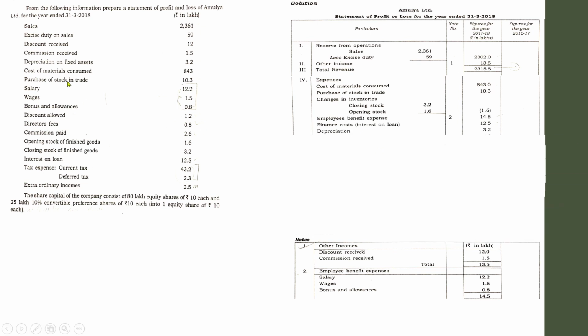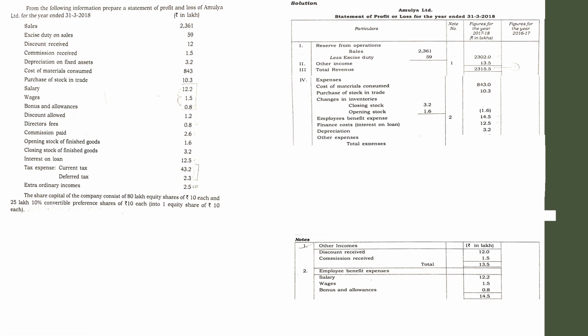After depreciation, make sure whether there are any more items that come under each of these heads. You can see that even after adjusting the items in the respective heads, there are some items that have been left out, such as discount allowed, director's fees, commission paid. These three have to be shown under other expenses.